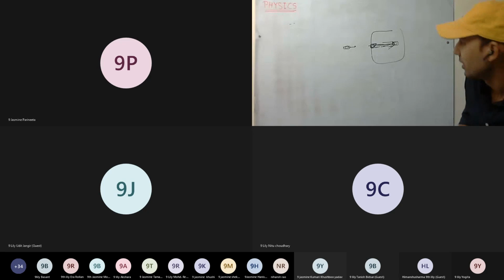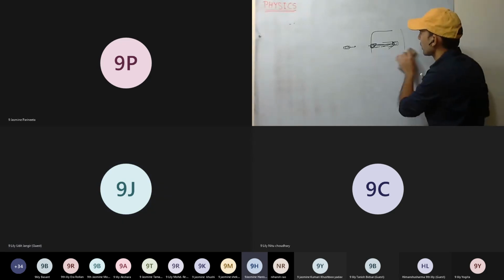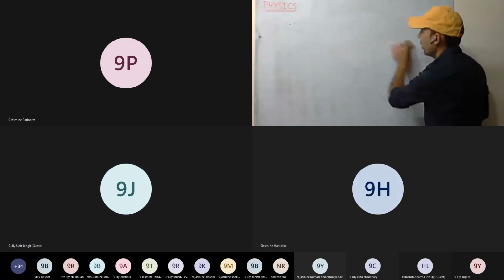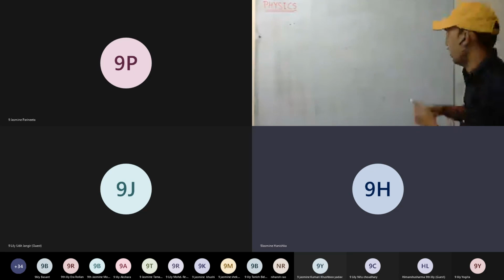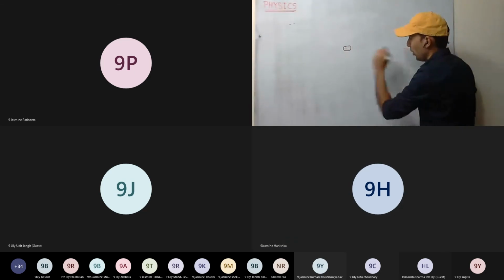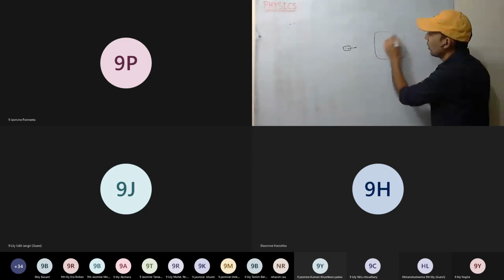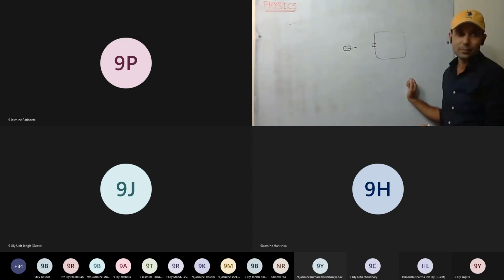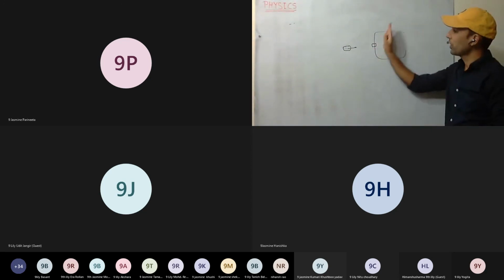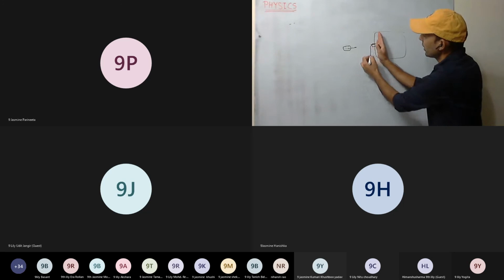Sir, what about action and reaction? Action is the force exerted by the bullet. Now, as it hits, if the body is very, very strong, the bullet will hit and drop here.